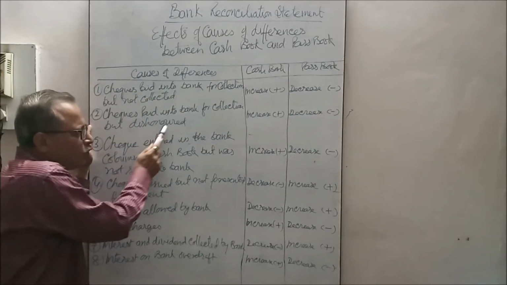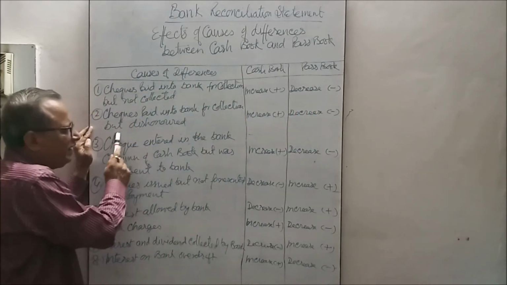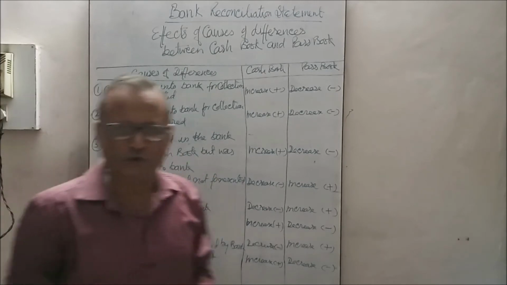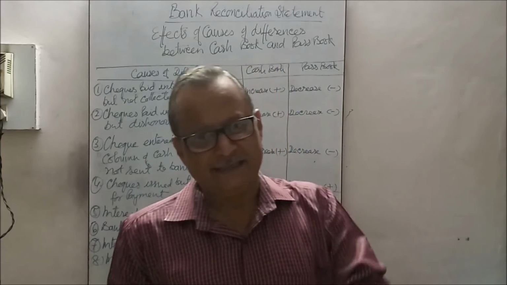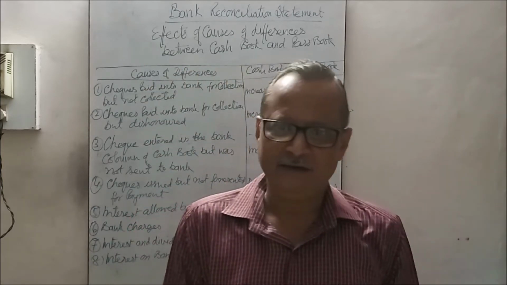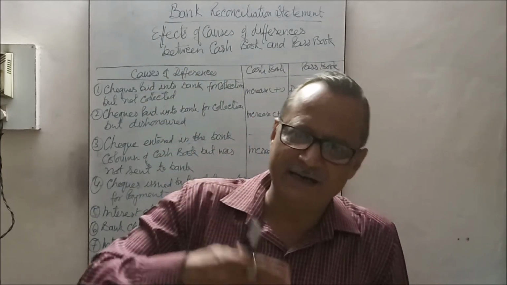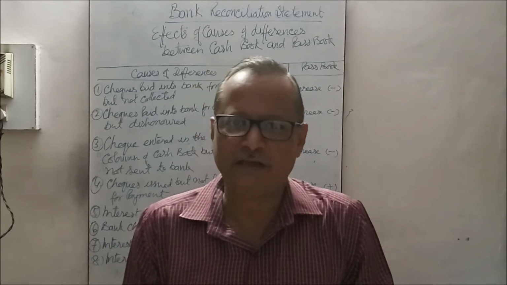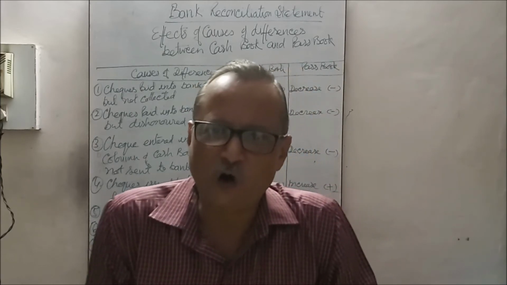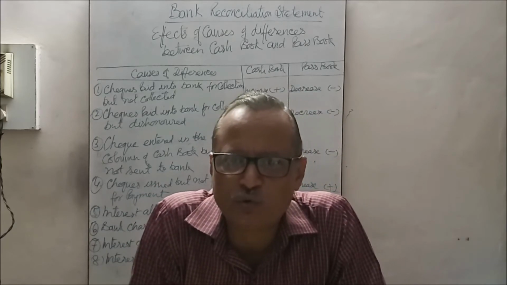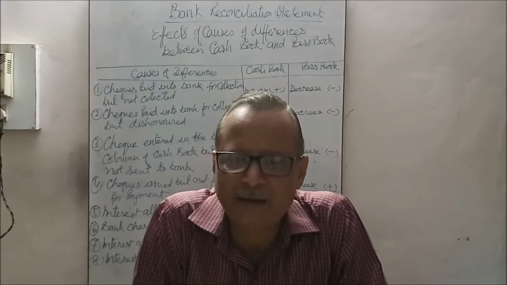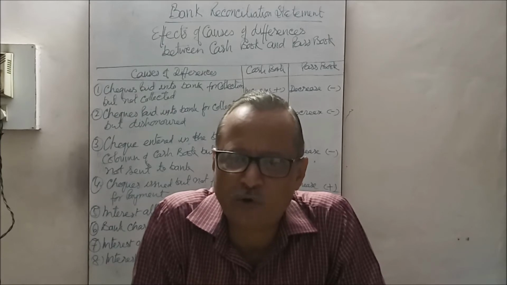Checks paid into bank for collection but dishonored. It means you receive a check, debit it in the cash book, and send it to the bank for collection, but it is returned without collecting; that is dishonored. And dishonor means when the banker rejects making the payment from that account.